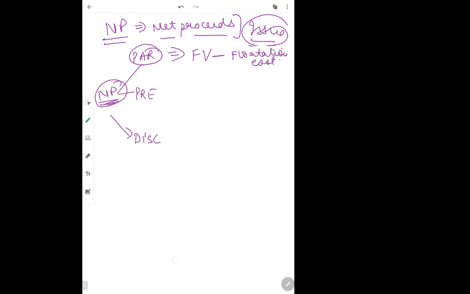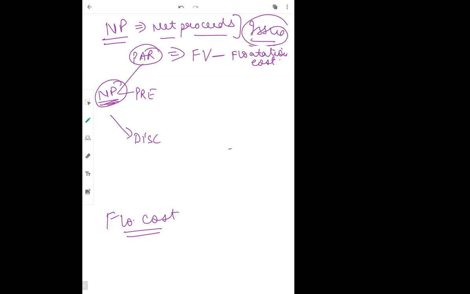Okay, I'll tell. Flotation cost is needed when we issue debentures. One more very important thing, guys: always think that you are the company. You are doing any chapter of FM, you are always a company. Don't think from the investor's point of view. तुम company हो, तुम्हें profit maximize करना है, cost minimize करना है. This is your task.